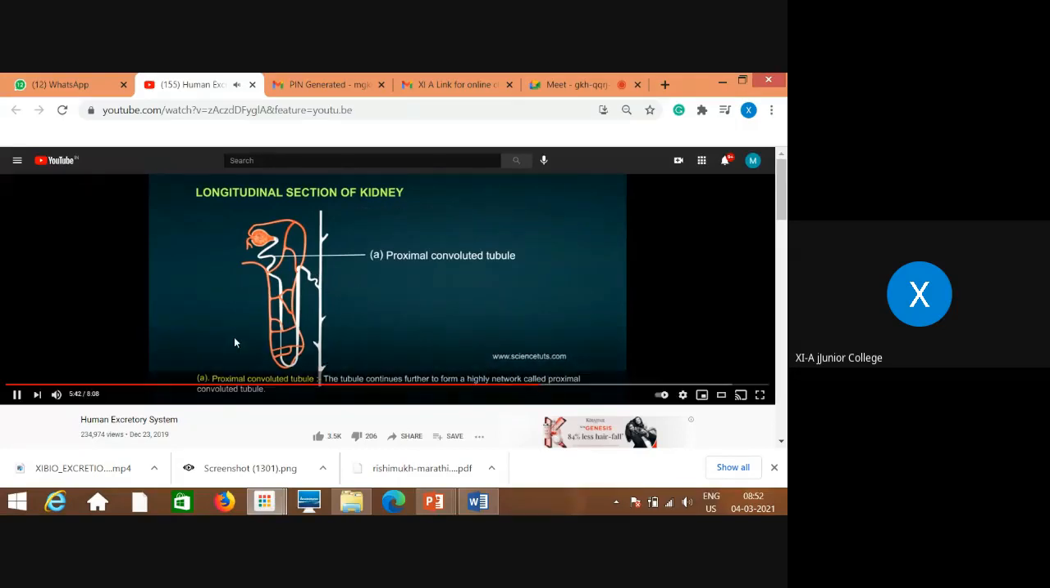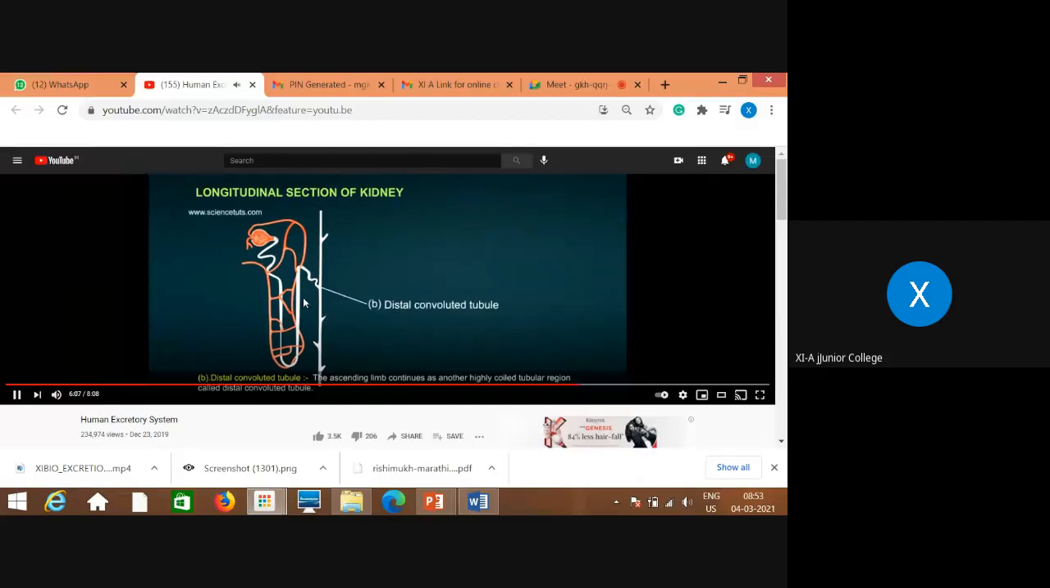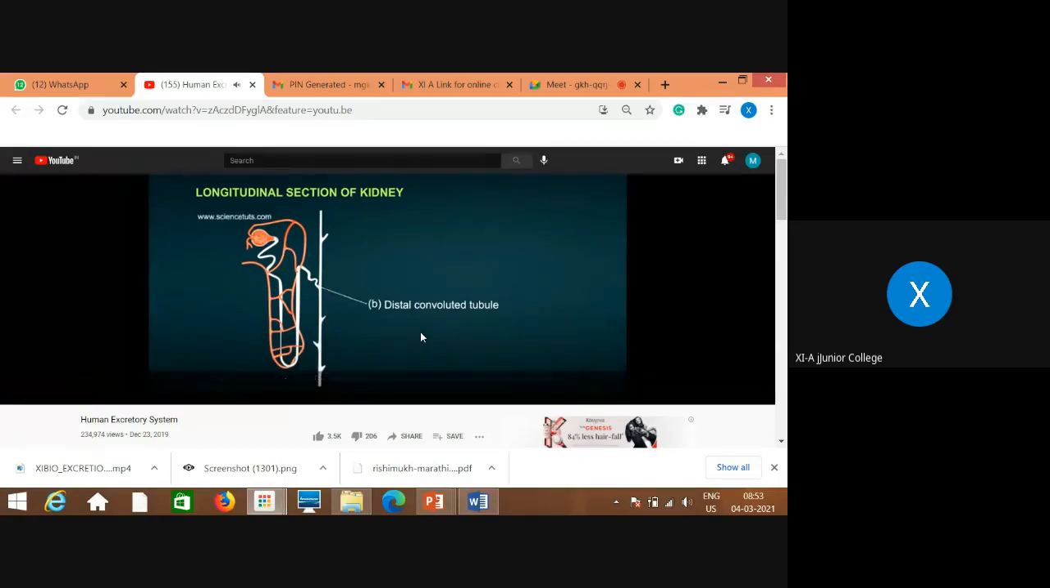The proximal convoluted tubule is a highly coiled network near to the Bowman's capsule. The next part is the hairpin-shaped, U-shaped Henle's loop, which shows descending and ascending limbs. The ascending limb continues as another highly coiled tubular region called the distal convoluted tubule.